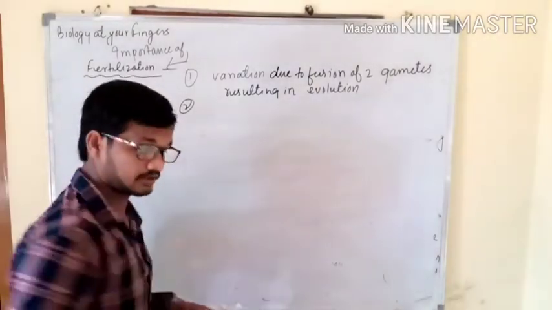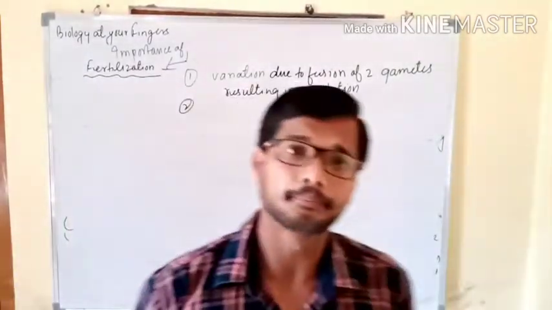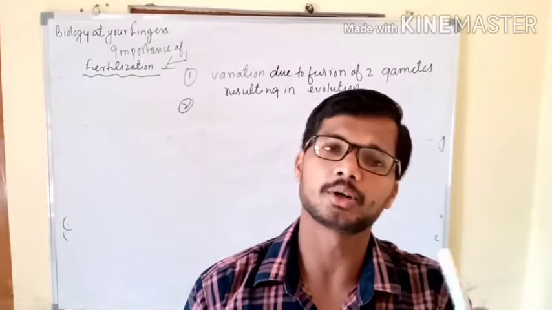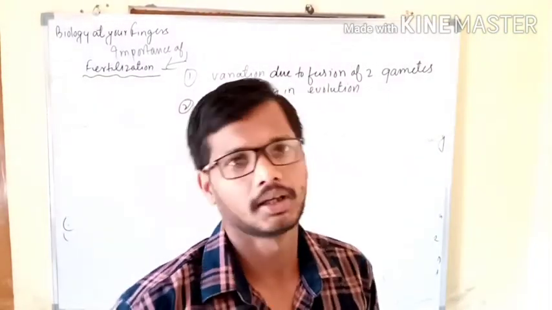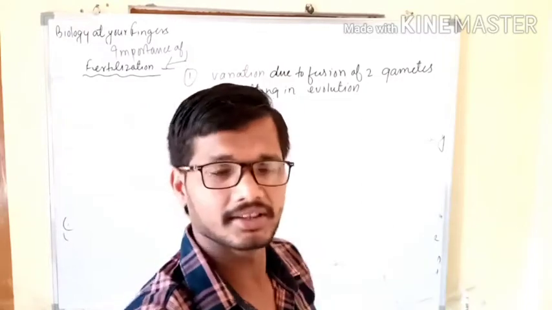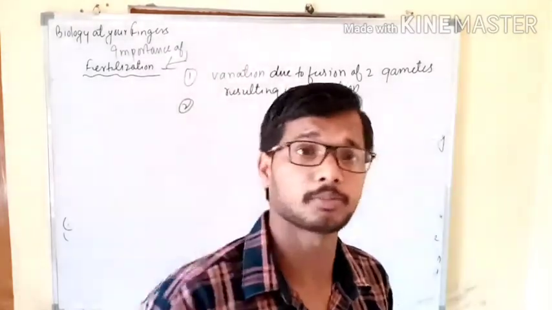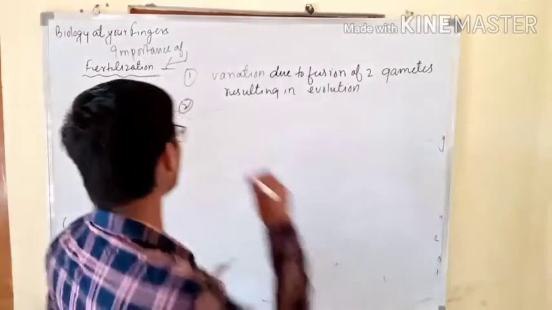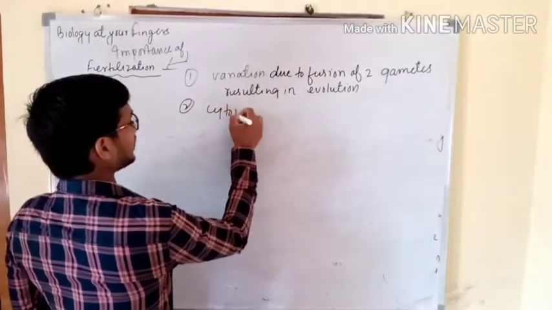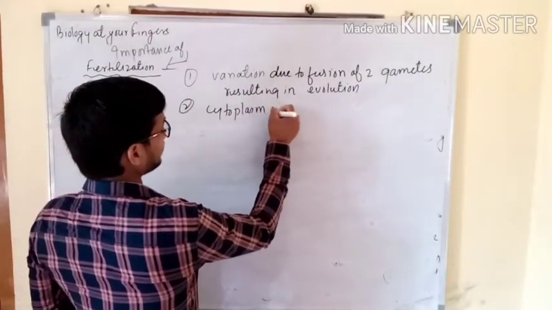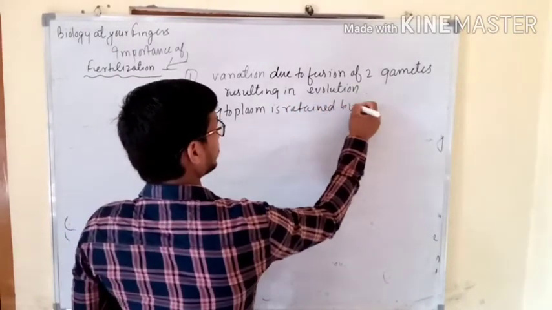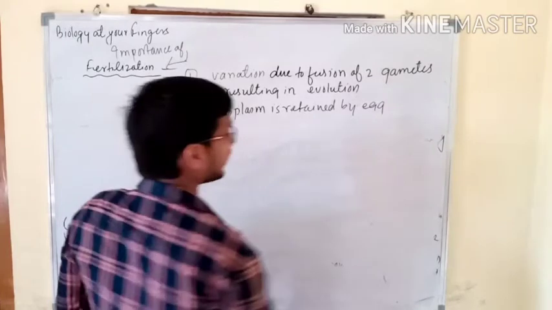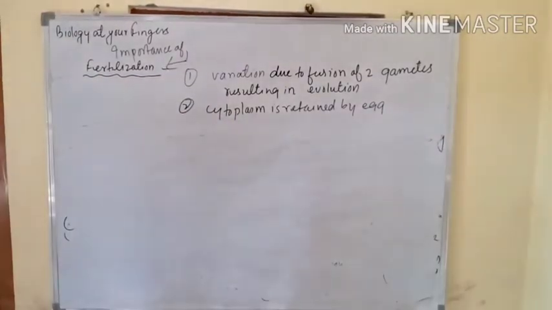As you know, in the case of sperm there is very little cytoplasm in the tail region, but in the case of the egg, there was unequal division, hence maximum cytoplasm is in the egg. So the second one is: cytoplasm is retained by the egg. This was step number 2.